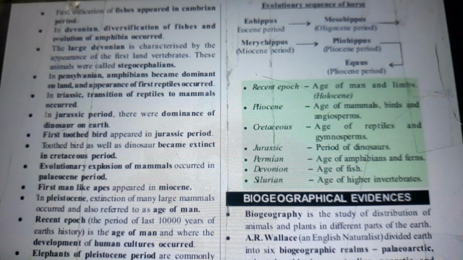First indication of fishes appeared in Cambrian period. In Devonian, diversification of fishes and evolution of amphibia occurred. The large Devonian is characterized by the appearance of the first land vertebrates. These animals were called stegocephalians. In Pennsylvania, amphibians became dominant on land and appearance of first reptiles occurred.